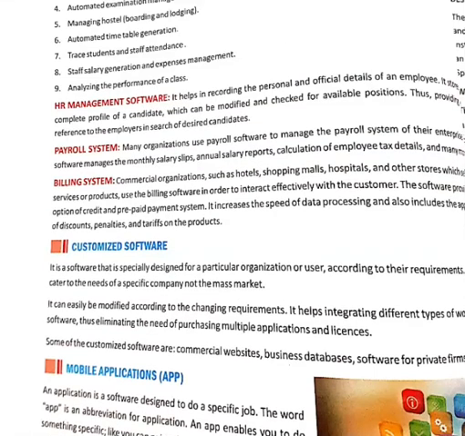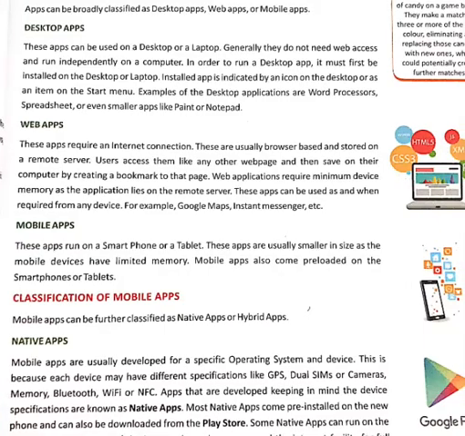But here we are discussing mobile apps. Mobile apps are a short form of application software that is easily accessible on mobile. Applications are categorized into desktop apps, web apps and mobile apps.